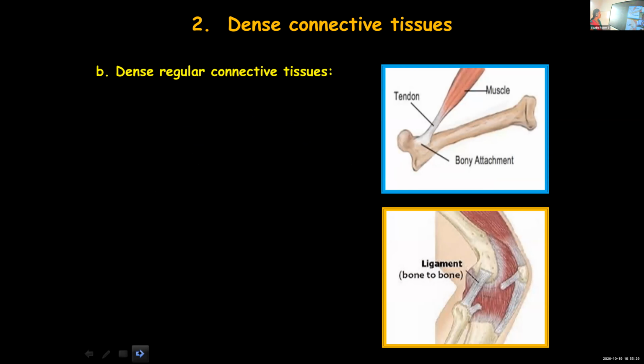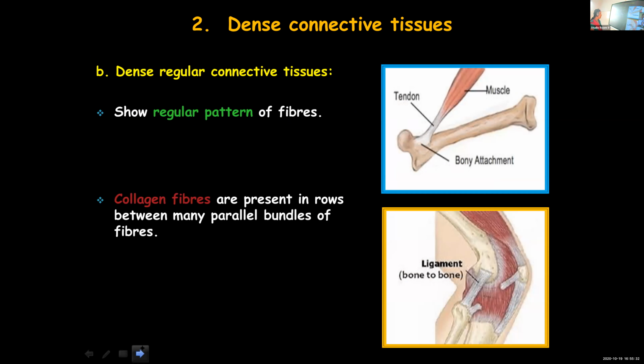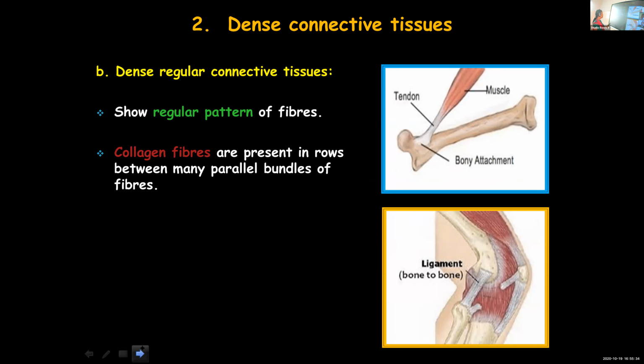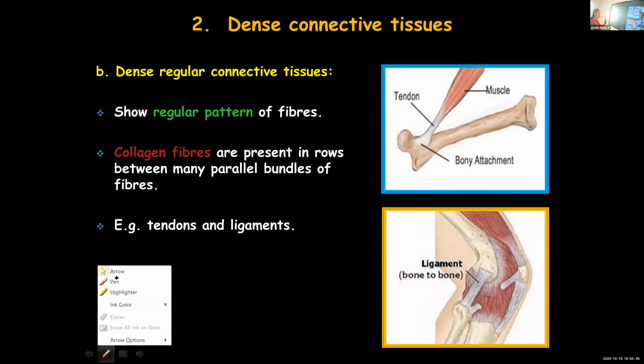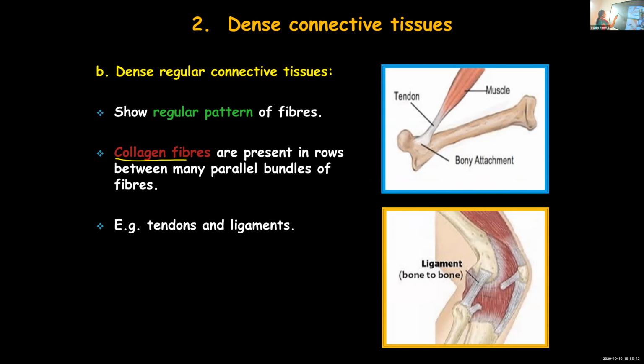Now moving on to dense regular connective tissue. As the name suggests, a regular pattern of fibers can be seen, and the collagen fibers are arranged in rows in between parallel bundles of other fibers. Example, tendons and ligaments. In dense irregular connective tissue, cells and fibers are irregularly arranged. No specific pattern, no rows or any parallel arrangement. The cells and fibers are randomly arranged.